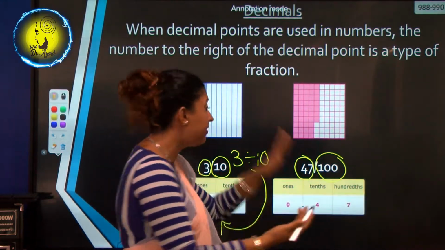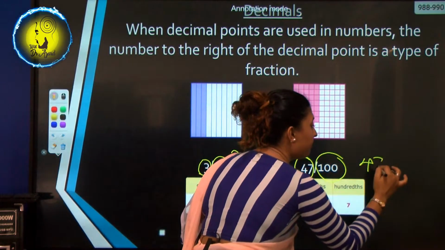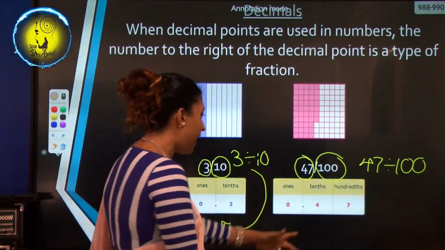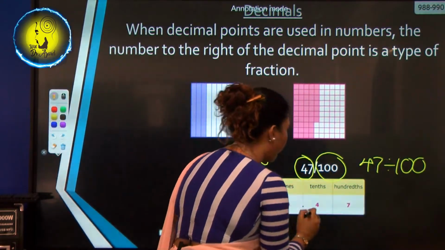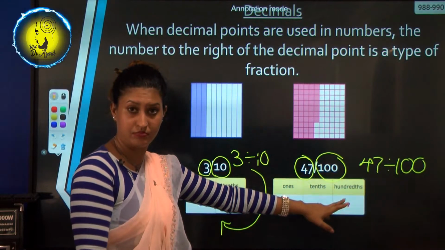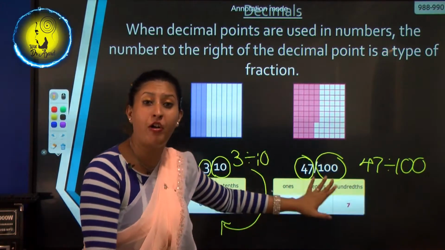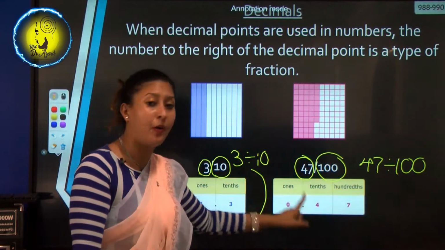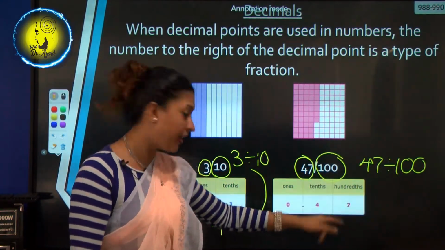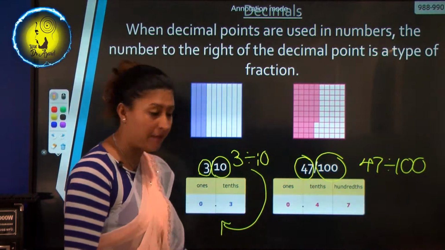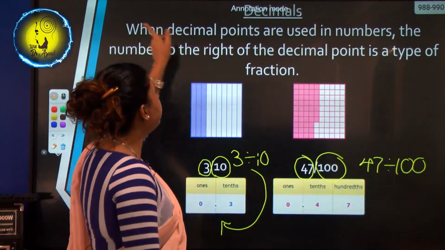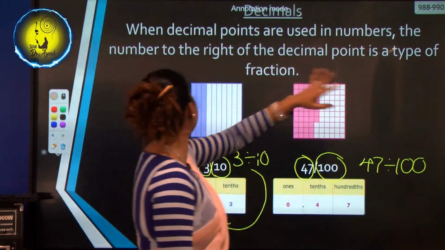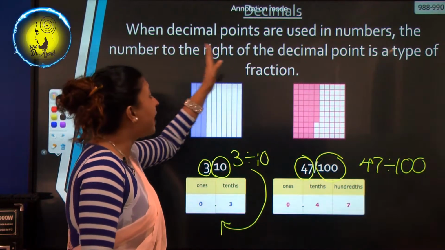Tell me. 47 divided by 100, we get 0.47.